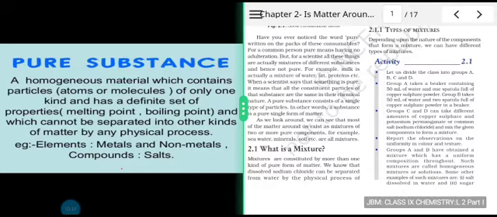In a pure substance, it is made up of only one type of particles. Now, the word particle can be used both for atoms or molecules. Basically, for what it is made up of, we use the word particle. It might be atoms, it might be molecules, but it is made up of only one kind of particles, and that's why it has a definite set of properties. It has a specific melting point, a specific boiling point, and by a simple physical process, it is not possible to separate the components of a pure substance.